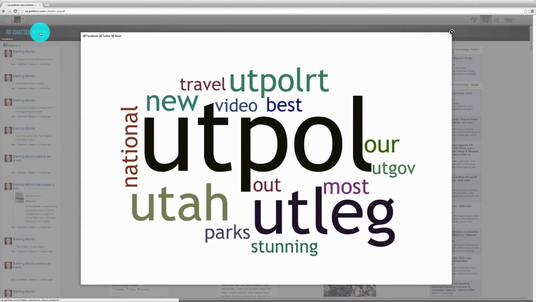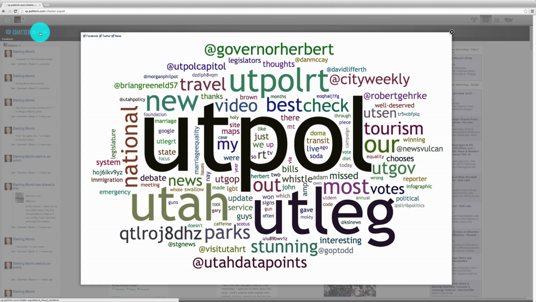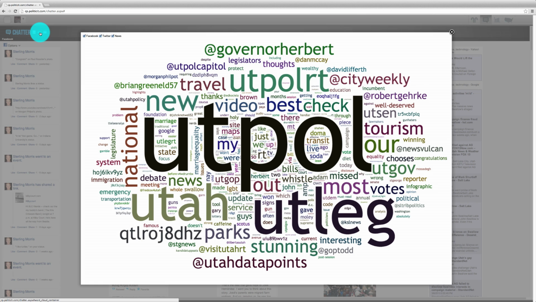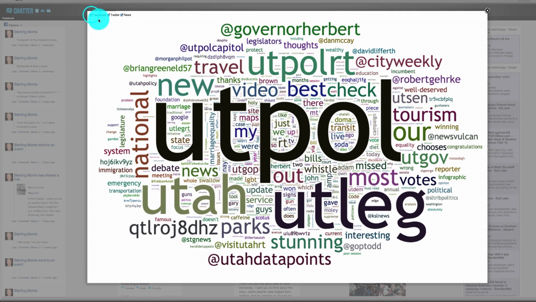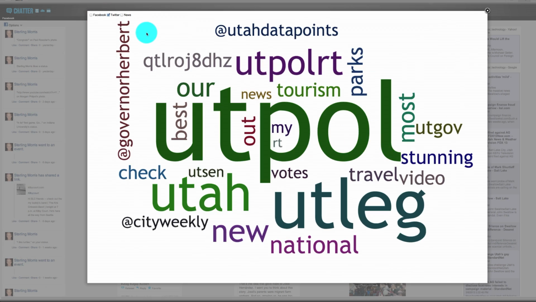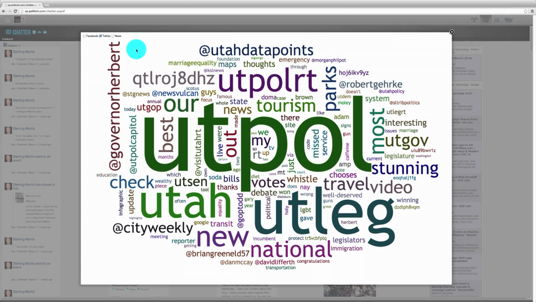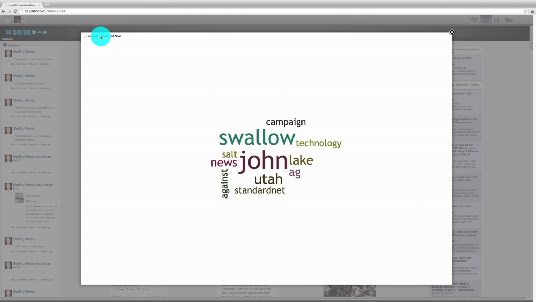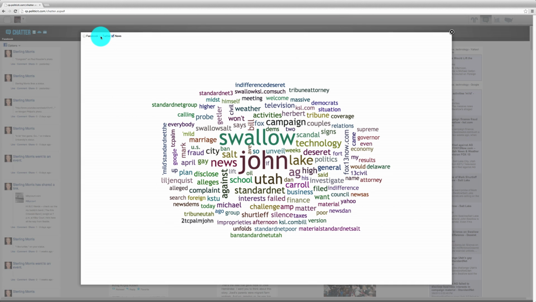And then finally, there's a word cloud. The word cloud allows you to see all of these conversations, the most prominent words used in these feeds. This is great because you can set up your feeds, you can save your feeds, and then you can quickly get an idea of what people are talking about in those feeds. You can even isolate a specific network, so you could find out what people on Twitter are talking about. You can even do it with news. Or you can even do it with Facebook.